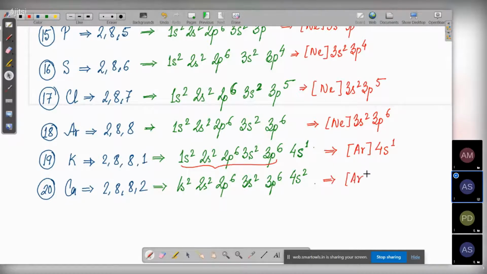argon 4s2. So as you can see, the higher the atomic number we go, the more convenient it is to write in this form. Instead of writing so much, we just have to write argon 4s1. So much smaller, neat and tidy. But you can obviously use any convention you want, whichever you find easy.